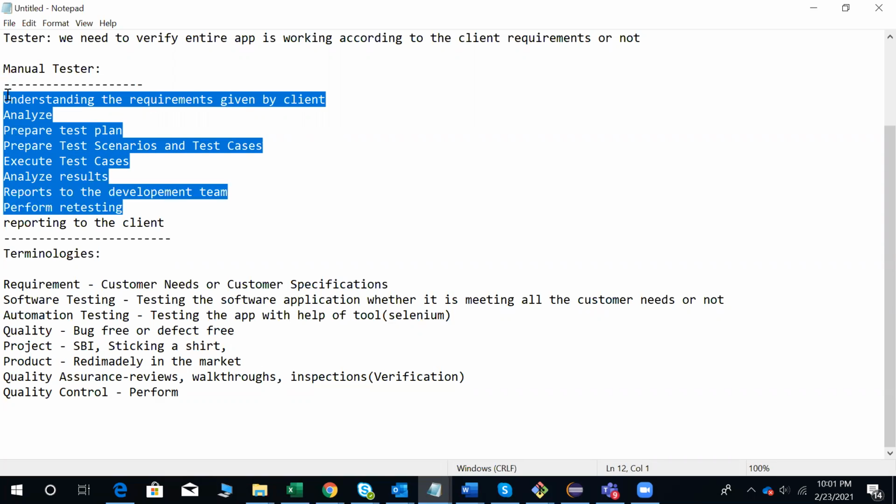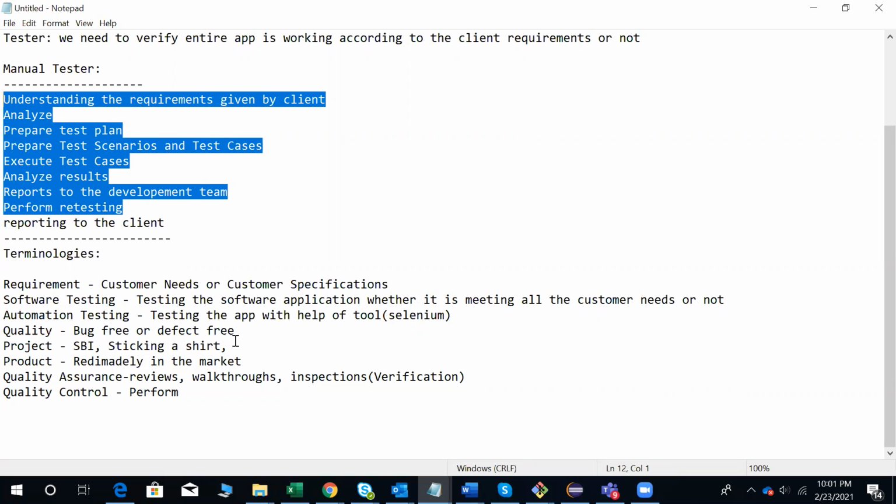Are we doing these tasks right or not? We need to verify each and every thing, whether we are doing it right or not. That is about quality assurance.